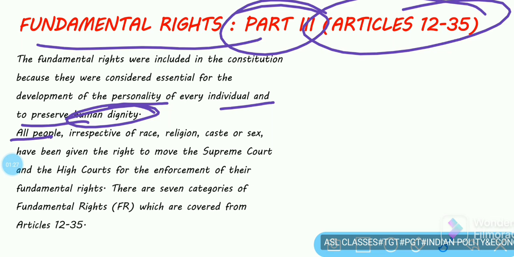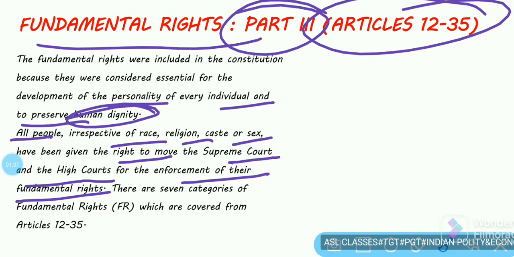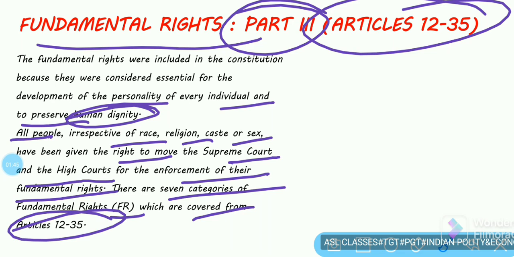All people, irrespective of race, religion, caste, or sex, have been given the right to move the Supreme Court and High Court for the enforcement of their fundamental rights. And there are 7 categories of the fundamental rights which are covered from Article 12 to 35.